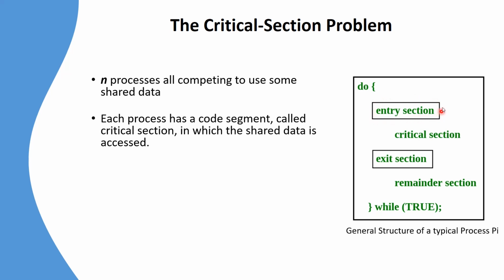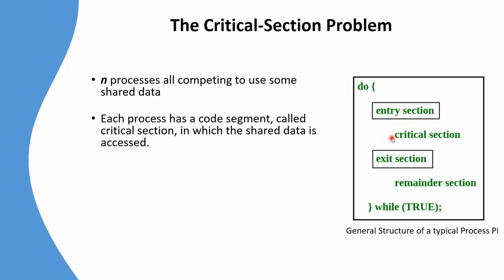It is a piece of code which allows only one process at a time. If there are 2 processes P1 and P2, only one of them will be allowed entry based on the condition satisfied by the process, either P1 or P2. This is the entry section, or the condition section, which allows the entry.